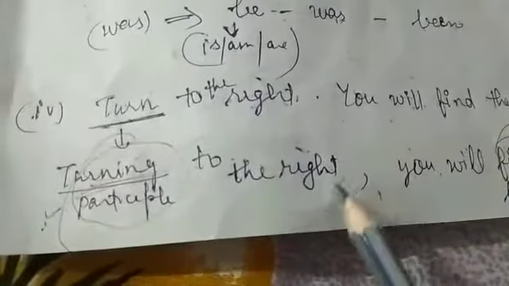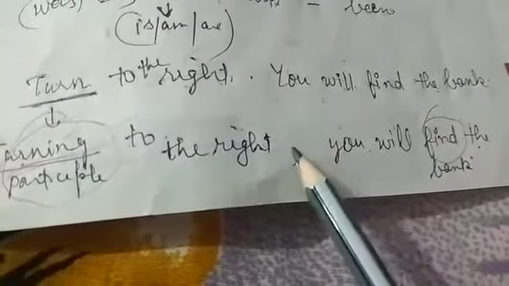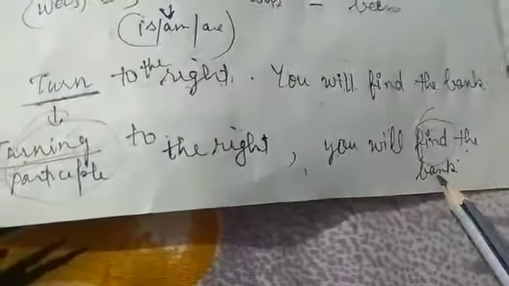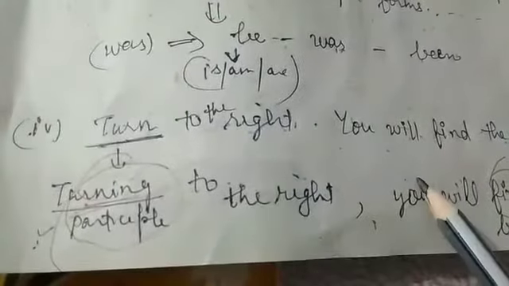Here we have turn, a finite verb, and turning, a non-finite verb and participle. So it will be a participle phrase. Turning to the right is a participle clause, which is a subordinate clause. You will find the bank is a principal clause. So this is how we combine two sentences into one single whole.